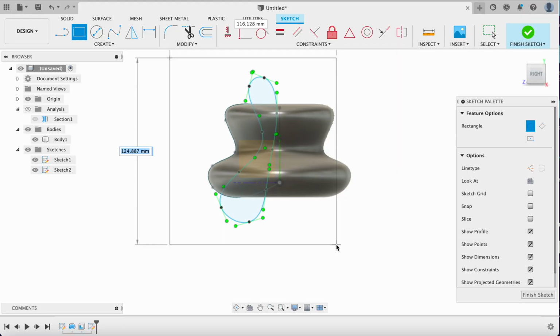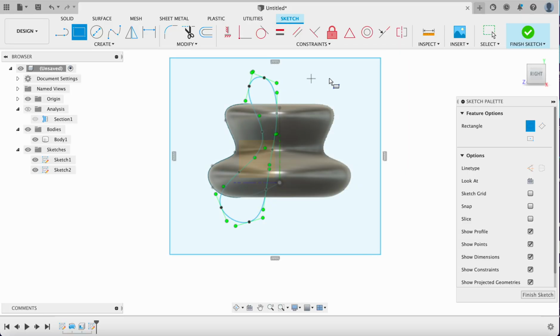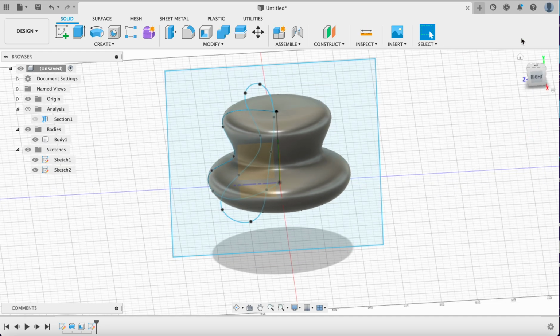And then I'm going to make a big rectangle box. And this gives me a stamp. So it shows me that I have an interior inside of here and an exterior outside here. And I click Finish Sketch.